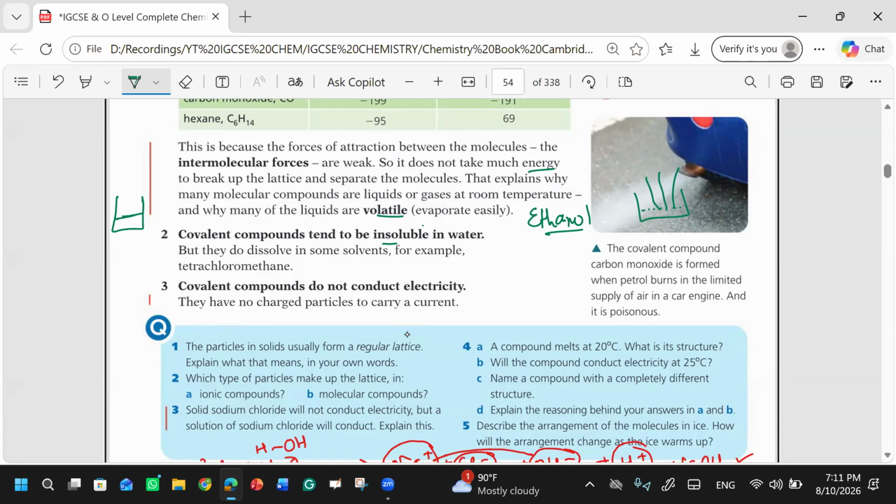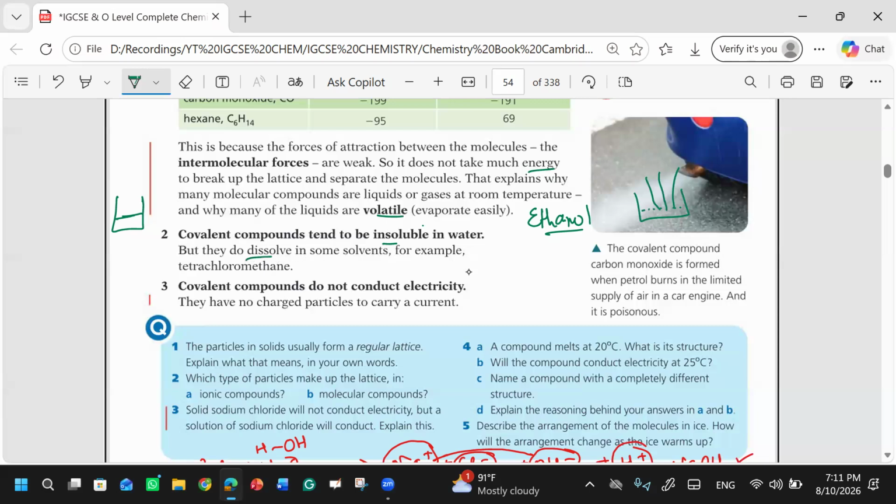Ions are dissolved in water. Ionic compounds have positive ions, the cations, and negative ions, anions. Cations and anions are there in the ionic compounds. That's why ionic compounds are soluble in water. But when we talk about covalent compounds, they tend to be insoluble in water.